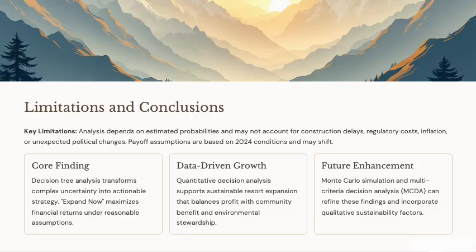So, as a conclusion, the decision tree method provides a clear, systematic way to evaluate uncertain business choices. The analysis suggests that expanding now delivers the highest expected value and aligns with sustainable tourism growth. With careful risk management and adaptive planning, this expansion can strengthen both profitability and community development in Nepal's tourism sector.